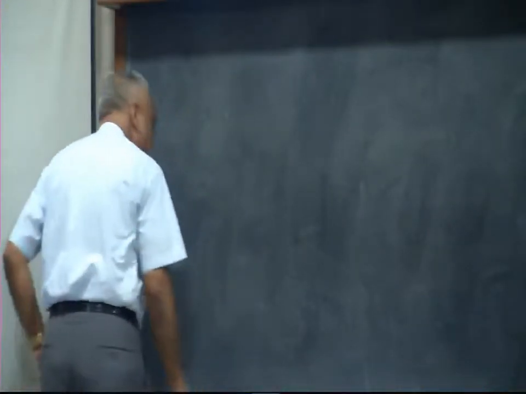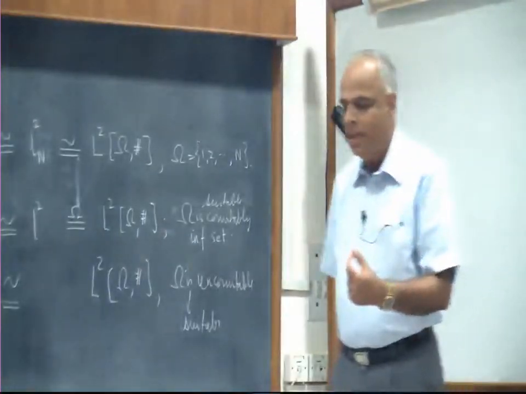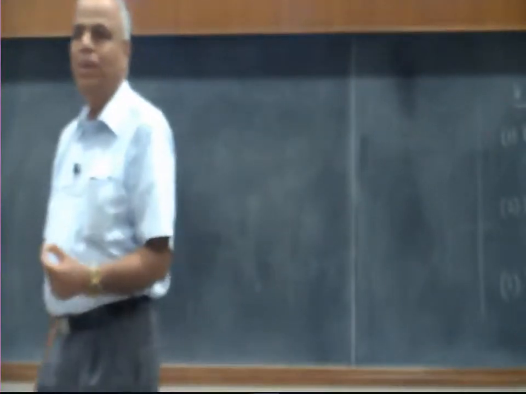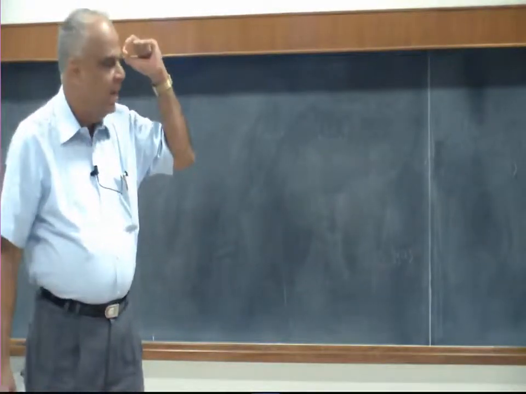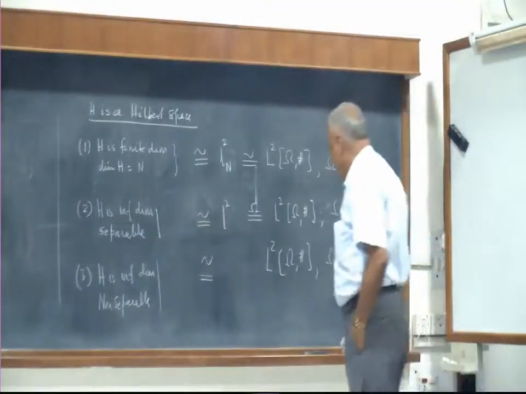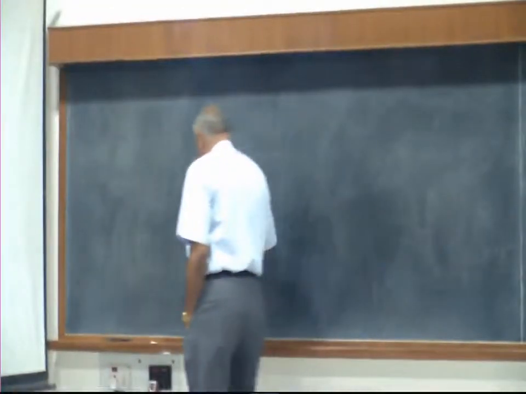Right. So the next important aspect of Hilbert spaces is again coming out of orthogonality. All these are results coming out of orthogonality. The speciality of the Hilbert space is it has an inner product, and because of which we have the notion of orthogonality, and because of which we had this orthonormal sets business, and that led to all these things. Okay. Now we'll again look at what other things this orthogonality or this geometry forces on us or helps us to get an idea about the structure of the Hilbert space. Okay.